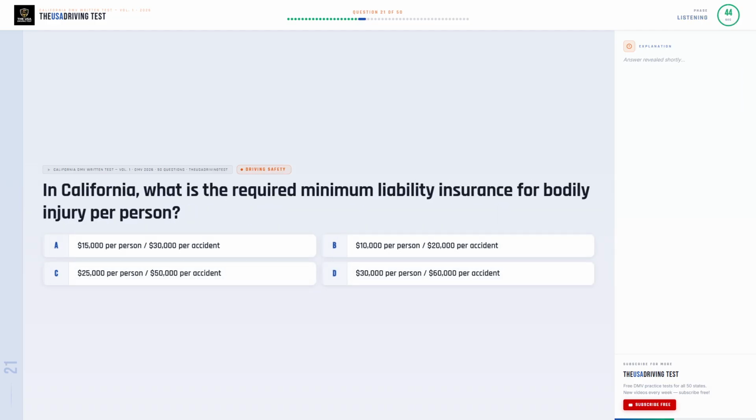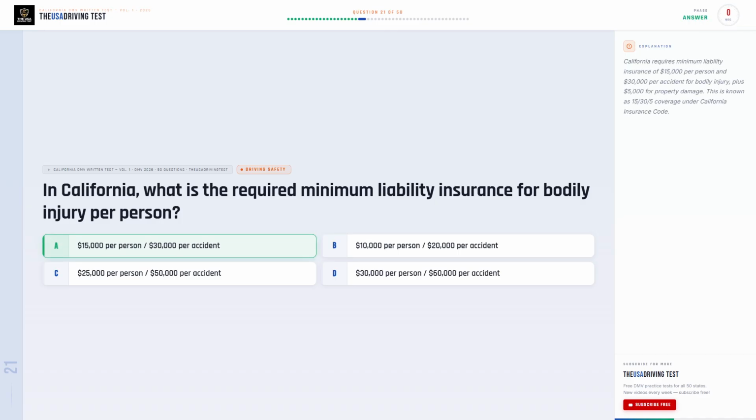In California, what is the required minimum liability insurance for bodily injury per person? Option A. $15,000 per person / $30,000 per accident. Option B. $10,000 per person / $20,000 per accident. Option C. $25,000 per person / $50,000 per accident. Option D. $30,000 per person / $60,000 per accident.